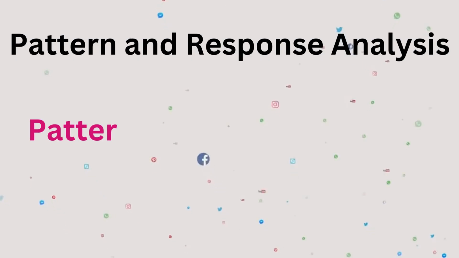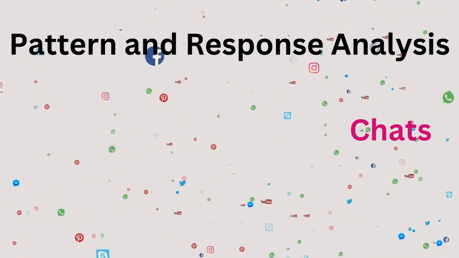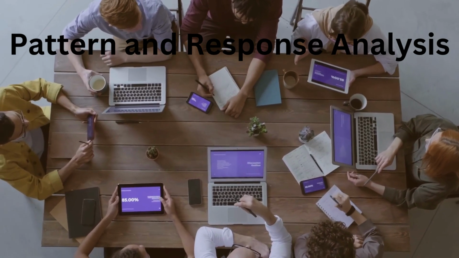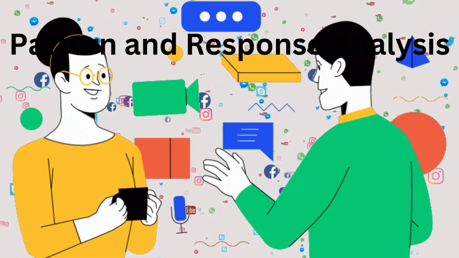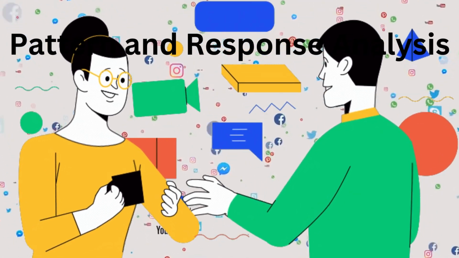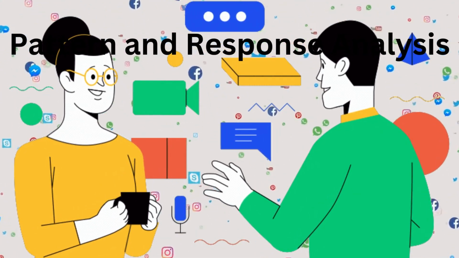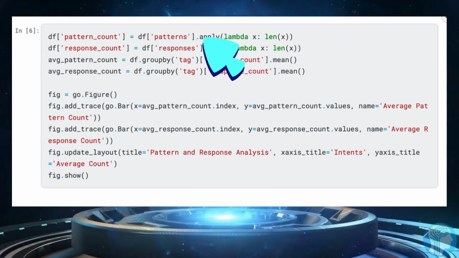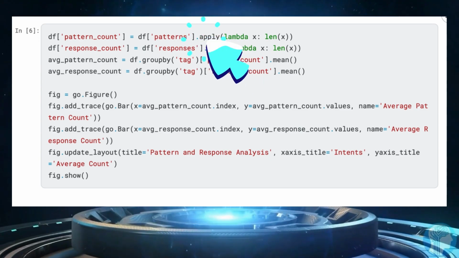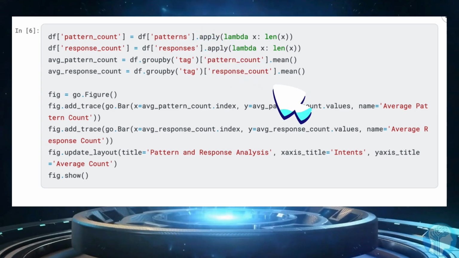In this step, we analyze the patterns and responses within the chats. This involves identifying common themes, triggers for certain responses, and understanding the flow of conversation. This analysis is key to building an effective prediction model. We create new columns in our data frame to count the number of patterns and responses for each entry. We use the apply method with a lambda function to calculate these counts.